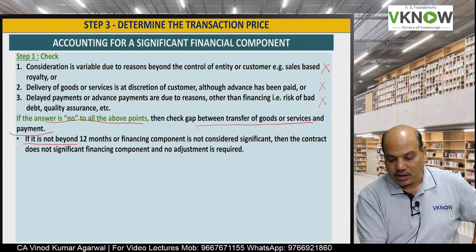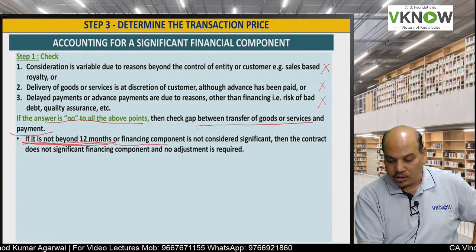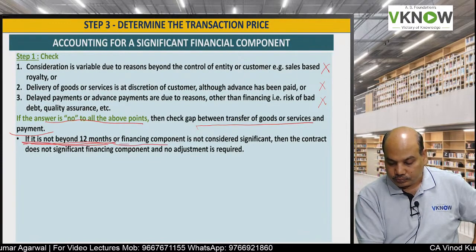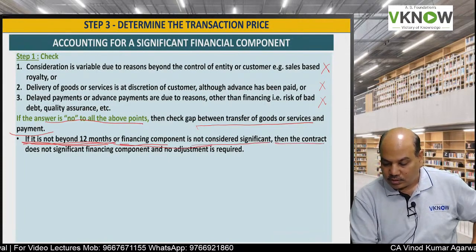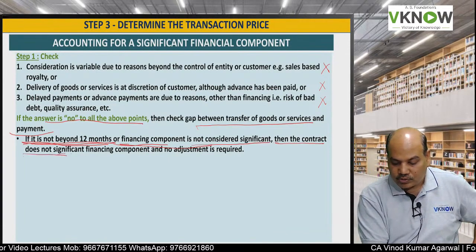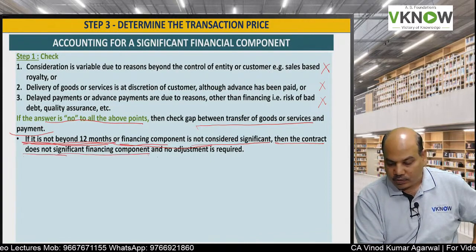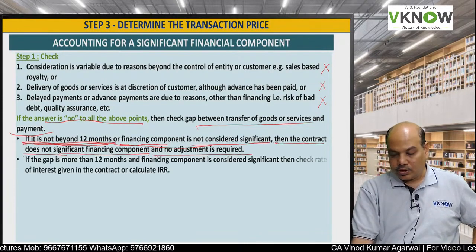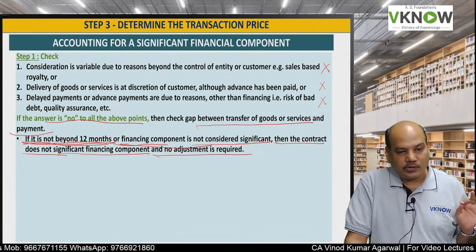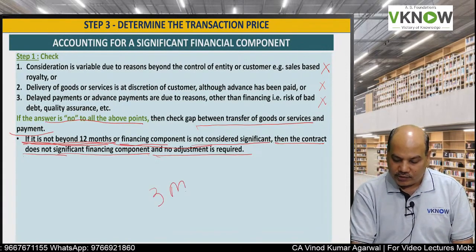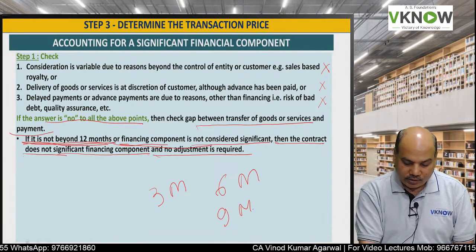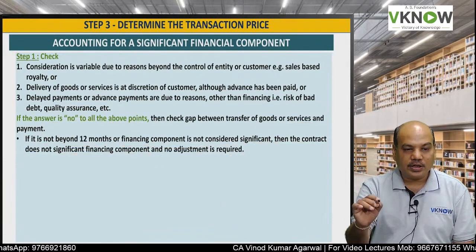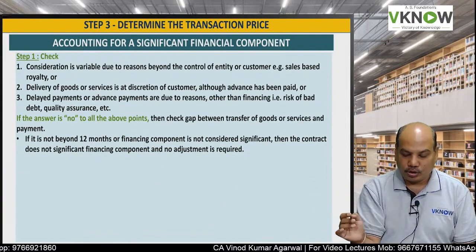To keep the standard simple, they have said if the gap is not more than 12 months, the contract does not have a significant financing component and no adjustment is required. Suppose only 3 months credit is given, 6 months, or 9 months, then you can treat it as no significant financing component.